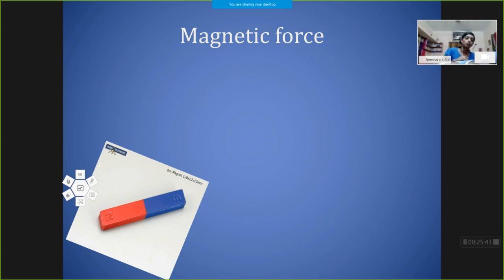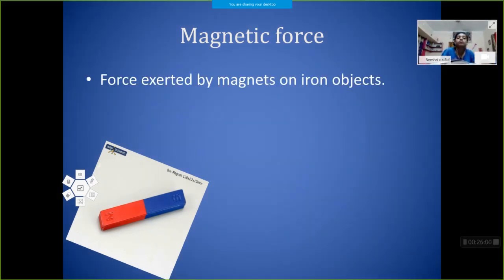When I bring an iron nail near the magnet, what will happen? The iron nail gets attracted towards the magnet, or it moves towards the magnet. This type of force we call magnetic force. Then what do you mean by magnetic force? The force exerted by magnets on iron objects or other magnets is called a magnetic force.